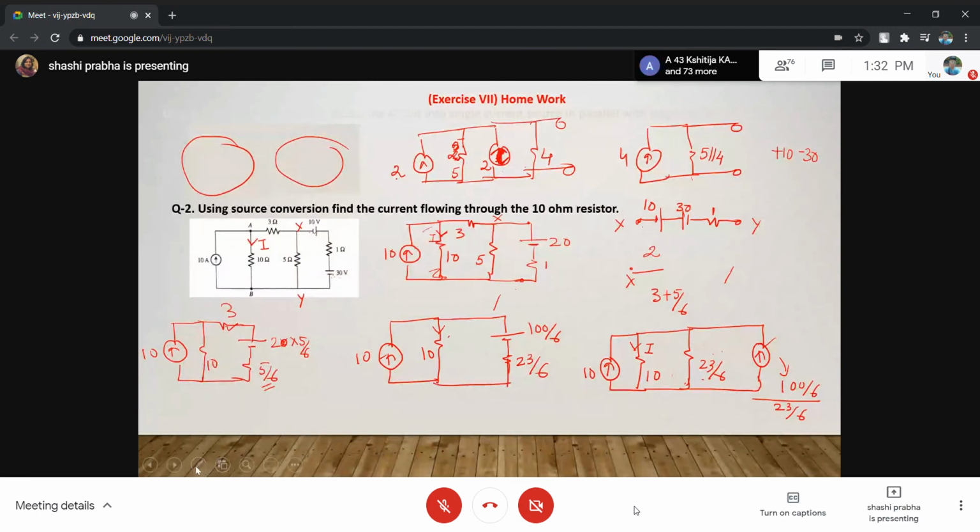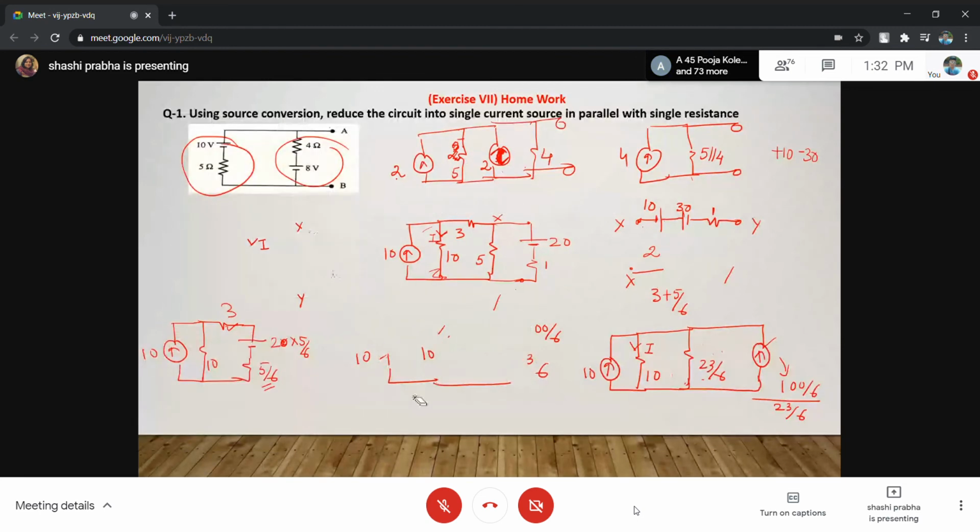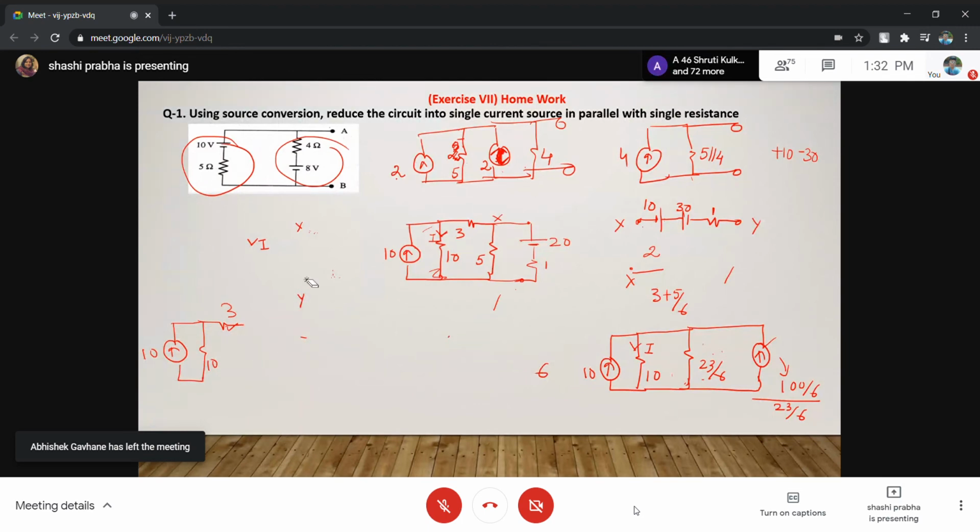And what will we do next? This has to be done again. So what is the next step? The next step is to do it again. This 10 we will keep as it is, where we want to find the current.